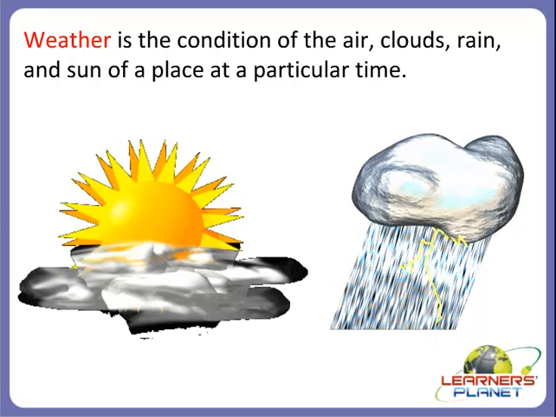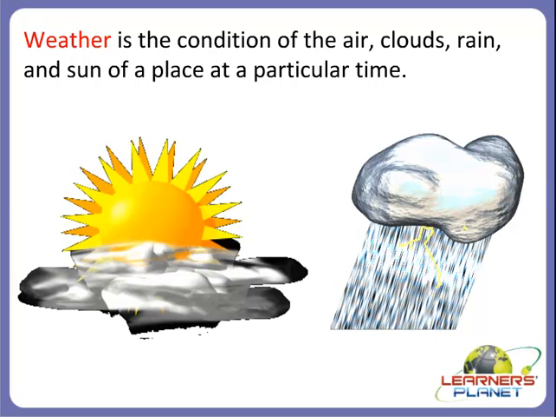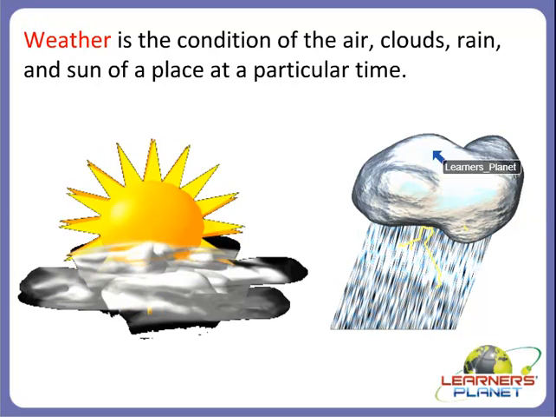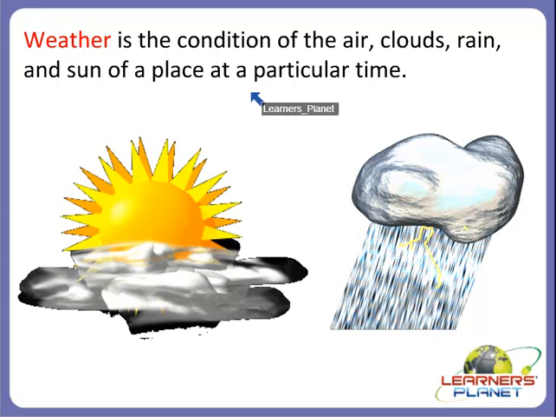So children, we'll start with the weather. The weather, children? Yes, weather is the condition of the air, clouds, rain and sun of the place at a particular time.